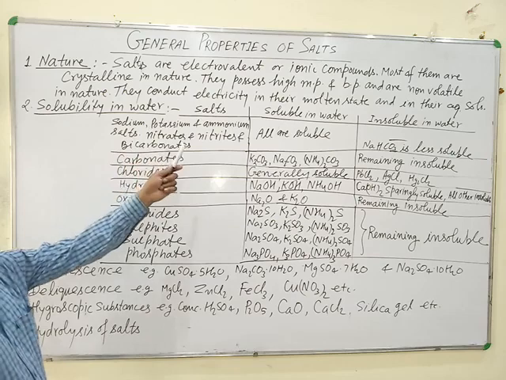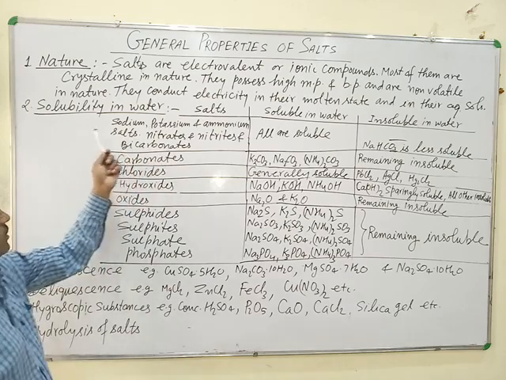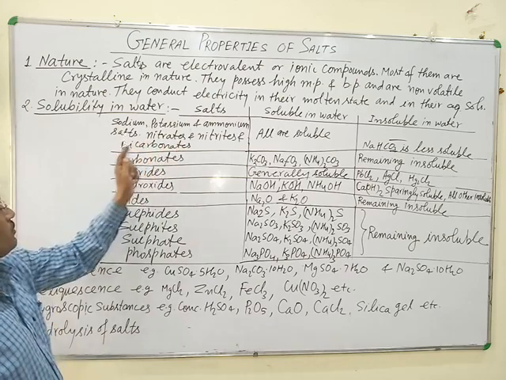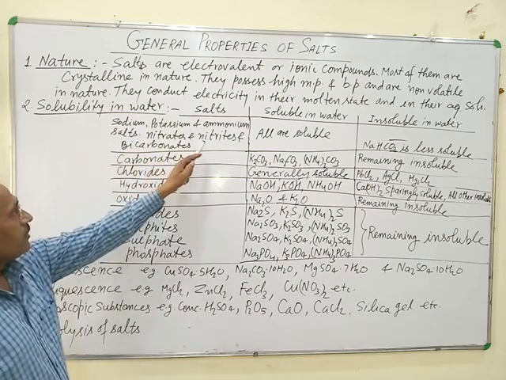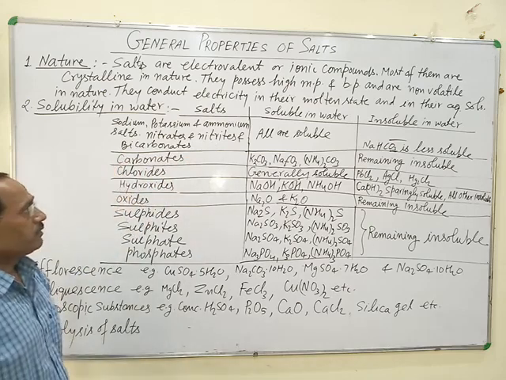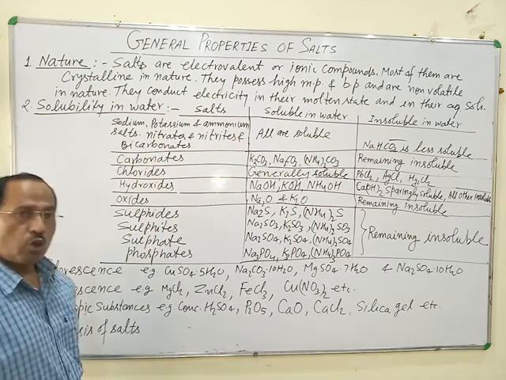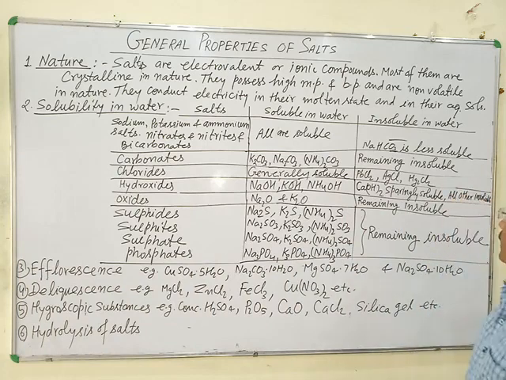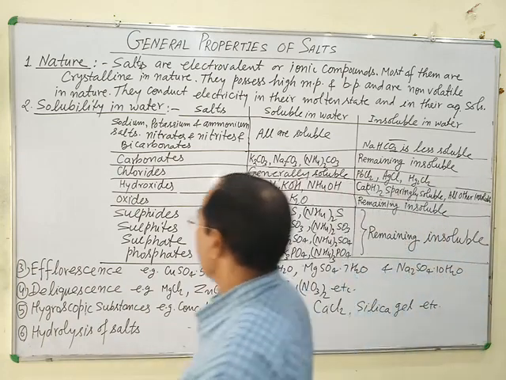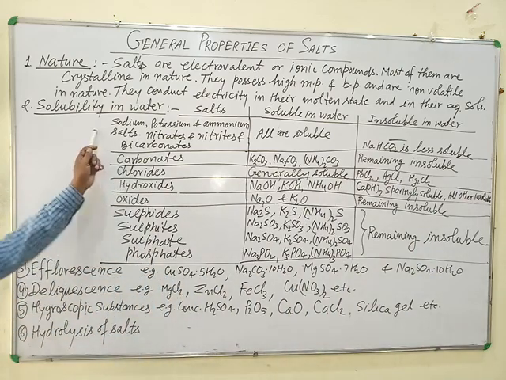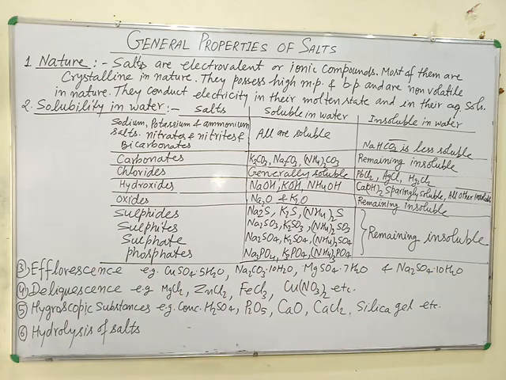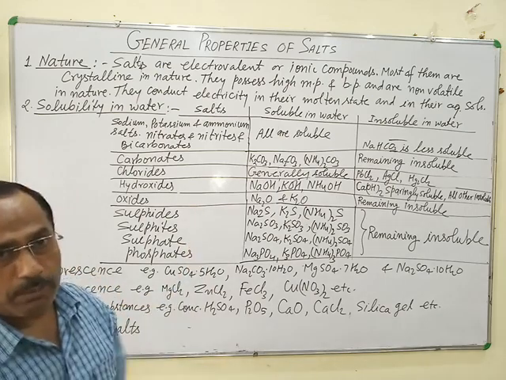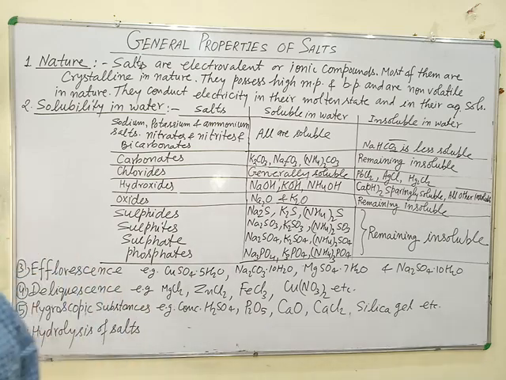Salts of sodium, potassium, ammonium, their nitrates, nitrites and bicarbonates are soluble in water, except sodium bicarbonate, which is less soluble, that is, sparingly soluble in water.